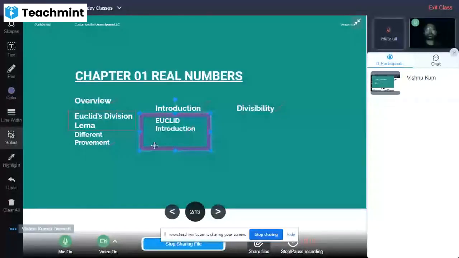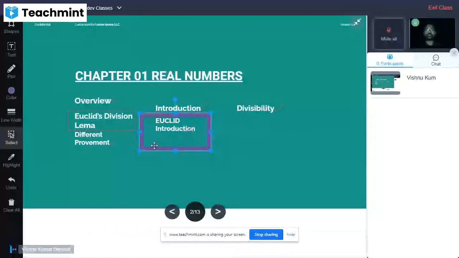In the next lecture, we will take the different proofs based on the Euclid lemma statement. All the terms concluded in the first lecture may be rectified by asking questions.